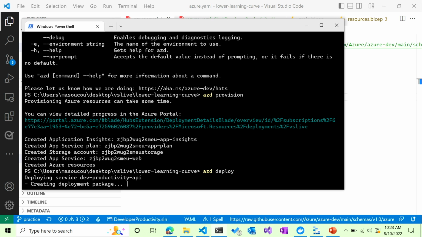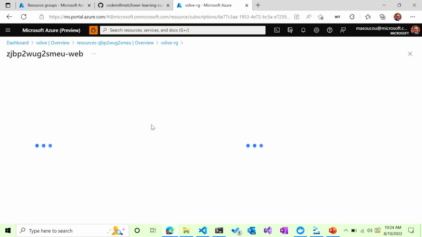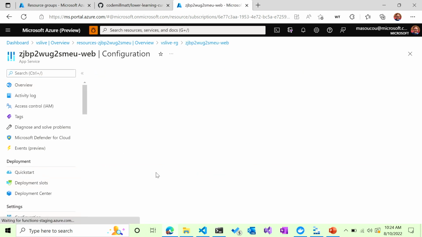So going through, it compiled it, is compressing everything, and then it will publish the deployment package up to Azure. Once that's done, I should be able to run it in Azure. Everything good to go. And as it's going, let's look at the connection string. Opening up the web app, I'll go down to configuration.